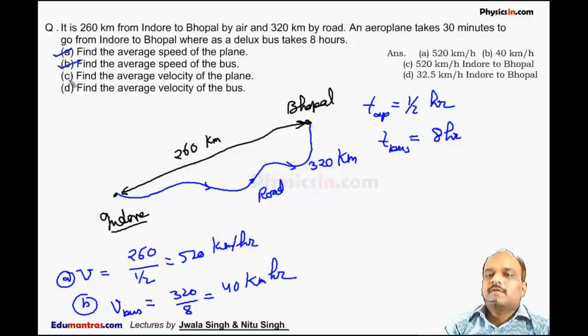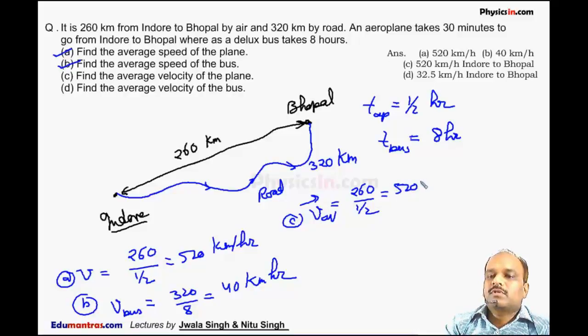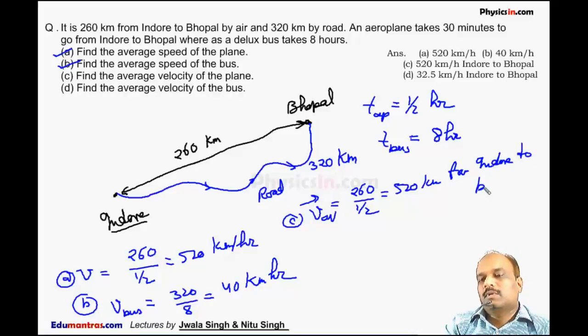C is the average velocity of the plane. It is the displacement of the plane divided by time. As we know, the plane is moving straight, so the displacement of the plane is 260 km and the time is half an hour, so it is again 520 kilometer per hour from Indore to Bhopal.